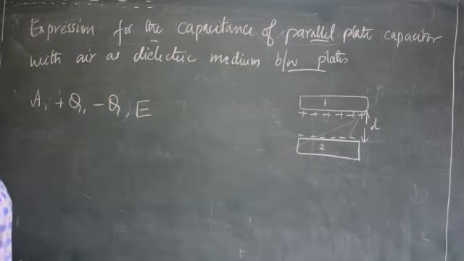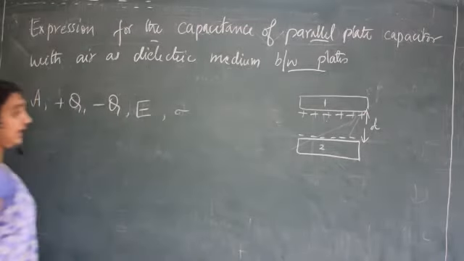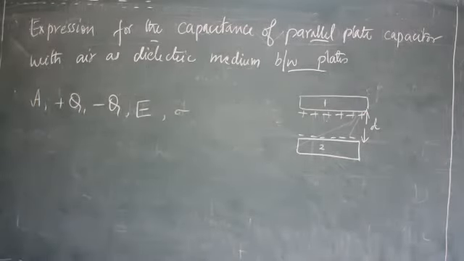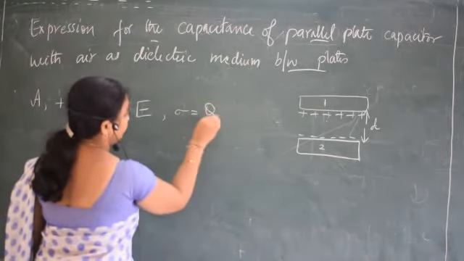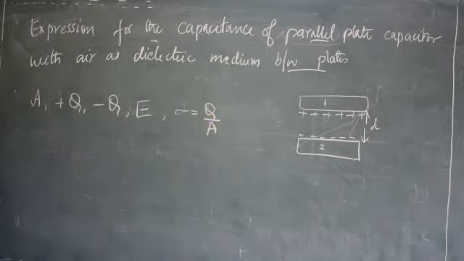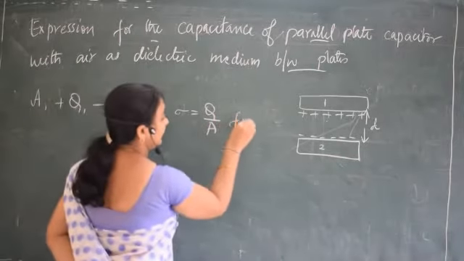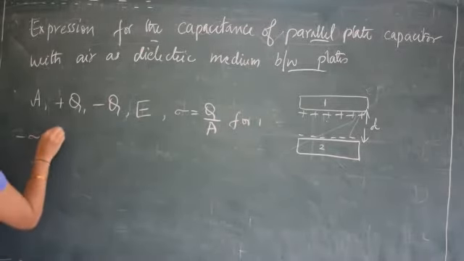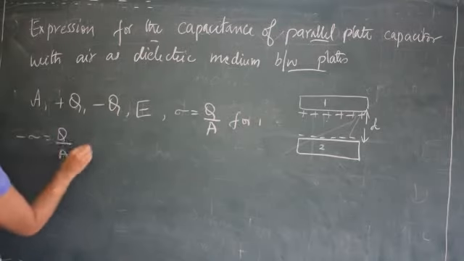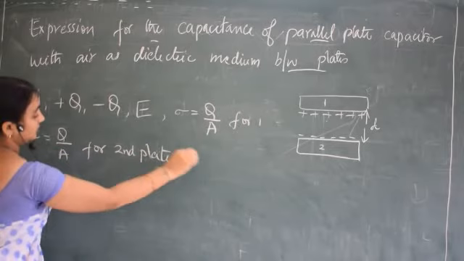Since the charges are present on the surface of the conductor, the surface charge density sigma is equal to q by A. For the first plate, sigma is equal to q by A, and for the second plate it is minus sigma is equal to q by A. Why?